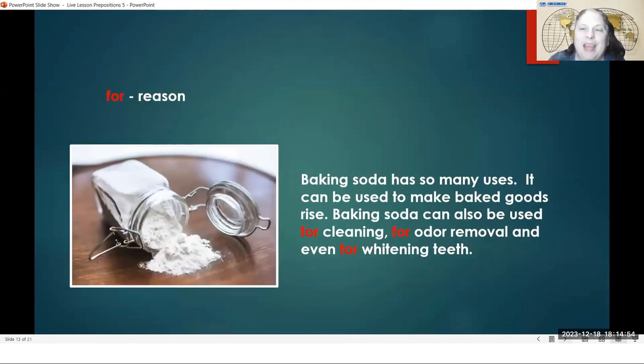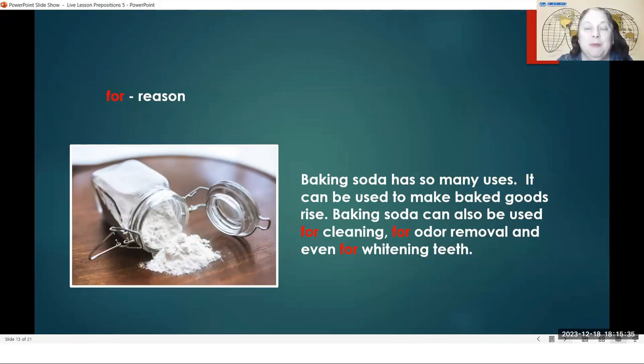Okay, so the next preposition that we have is for. And here, when we use for, we're telling the reason that we're doing something. So this jar here is full of a white powder that's called baking soda. You have to be careful because in America we have something called baking soda and something else called baking powder. And you use baking soda and baking powder both when you are making bread or cakes or things that have to rise.